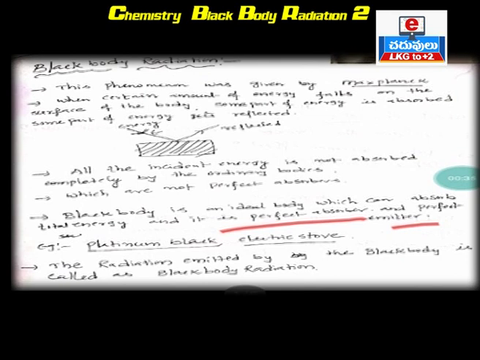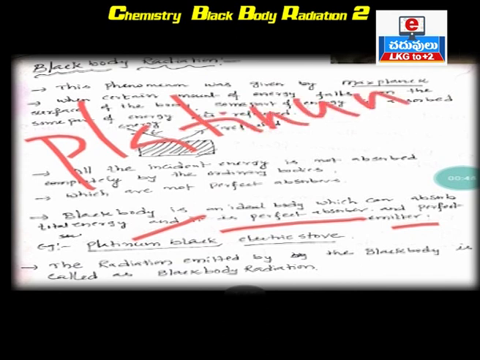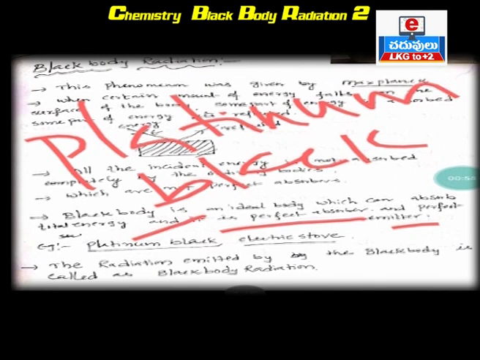One example is platinum black. Platinum black means fine powder of platinum. Fine powder of platinum is called platinum black, and platinum black acts as a black body. Platinum black can absorb total energy and can emit total energy. So platinum black is a black body.